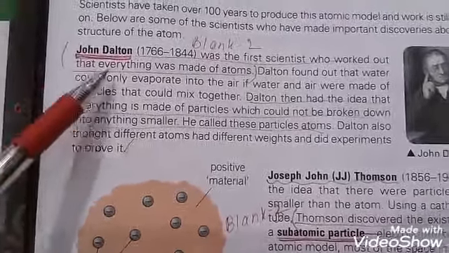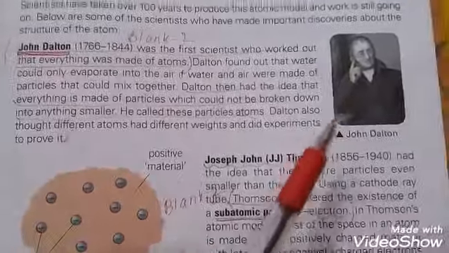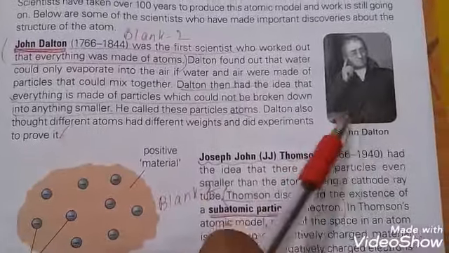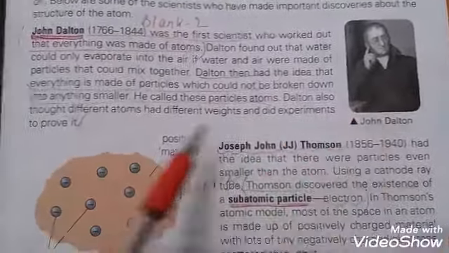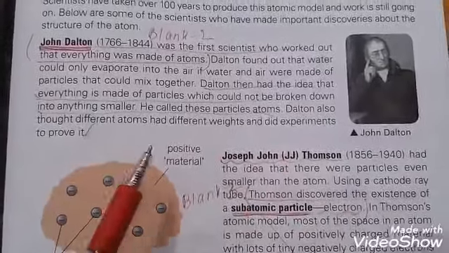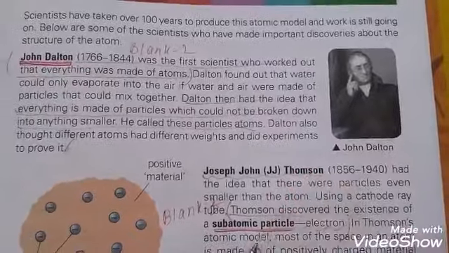The first is John Dalton. He was the first scientist who worked out that everything is made of atoms. Dalton had the idea that everything is made of particles and he called these particles atoms. He said different atoms have different weights and did experiments to prove it.